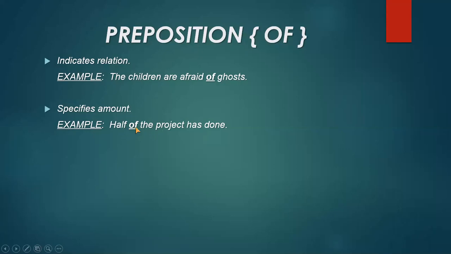Or you can say one-fourth of the project has been completed. Another example: one-third of the earth is water. There are many relationships I have shown in these examples, and you can see that "of" is showing the amount of the object here.